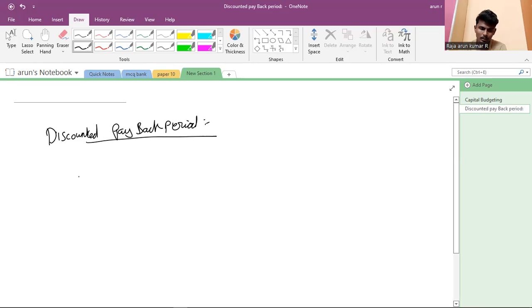I got an investment of rupees 10 lakh in the year of 2010.